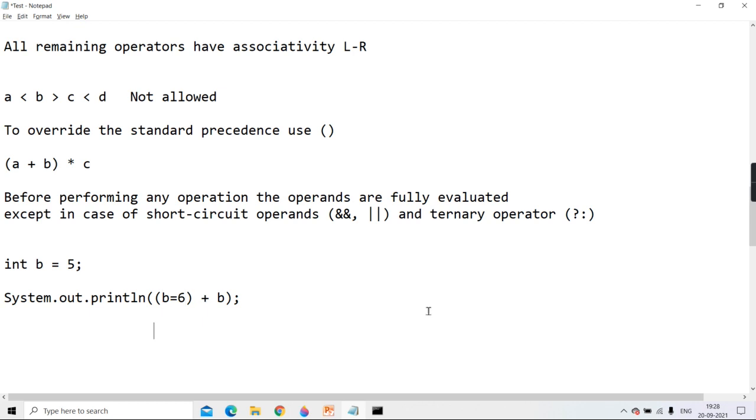What is the new value of b? 6. When it comes to this side, has b changed to 6? Yes, because on the left side you assigned 6 to b. So it will do 6 plus 6, which is 12.